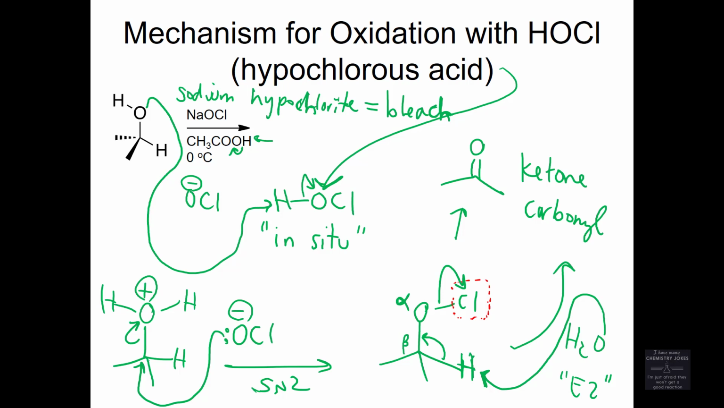Okay. So this mechanism is kind of cool because it's a mixture of SN2 and E2, but it's a little bit of a non-traditional E2. It's not like the E2s we've seen before, but it's still a concerted mechanism, plucking a hydrogen, losing a leaving group, making a new pi bond. Yeah. Oxidation. How do you like it?